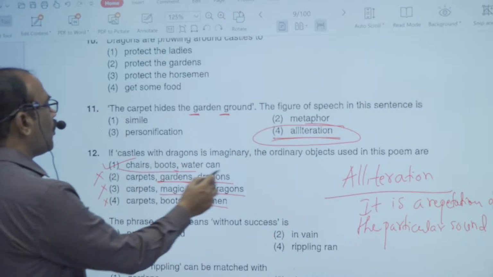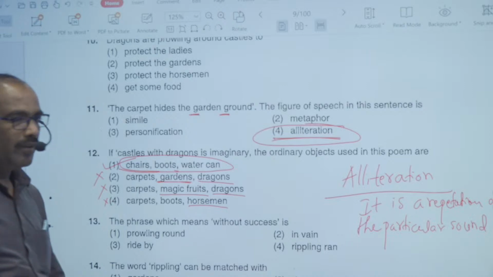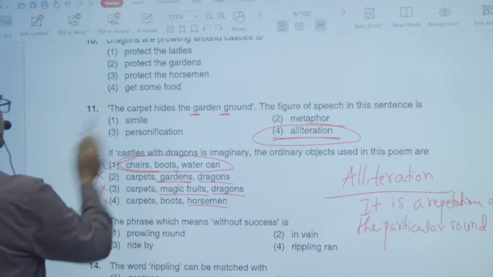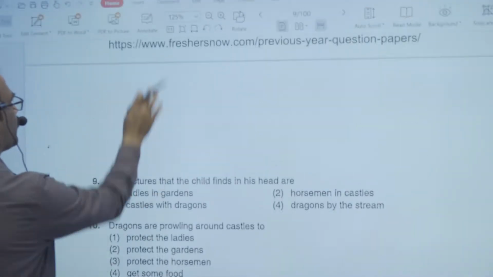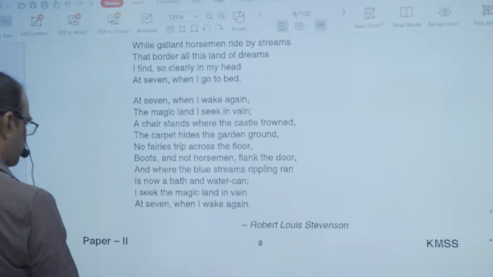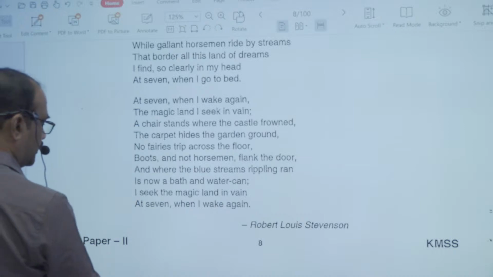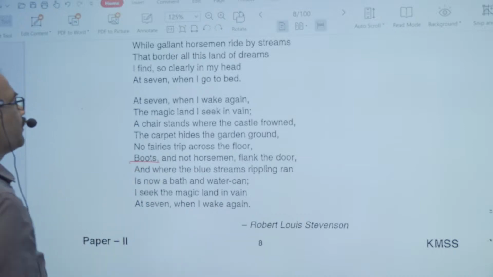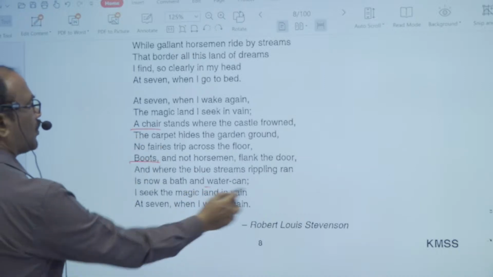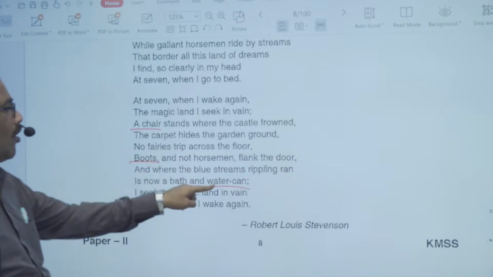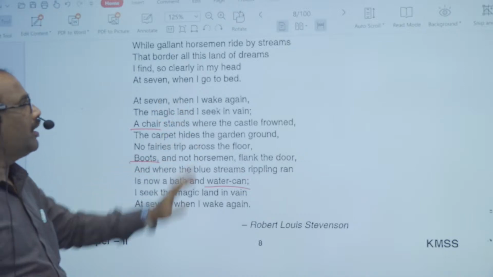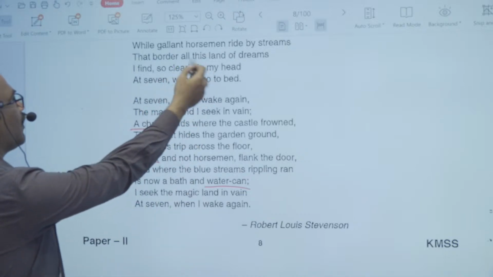These are the three ordinary things that we see in the second stanza. Look at this: chairs, boots and water cans. Again reread that paragraph: chairs, boots and water can. Now look at this: boots is here, the object boots, and chair is also given here, and water can is also given here. So these are the three ordinary objects that we see in the second stanza. This is the stanza having the ordinary things. But in the first stanza, there are some imaginary things.